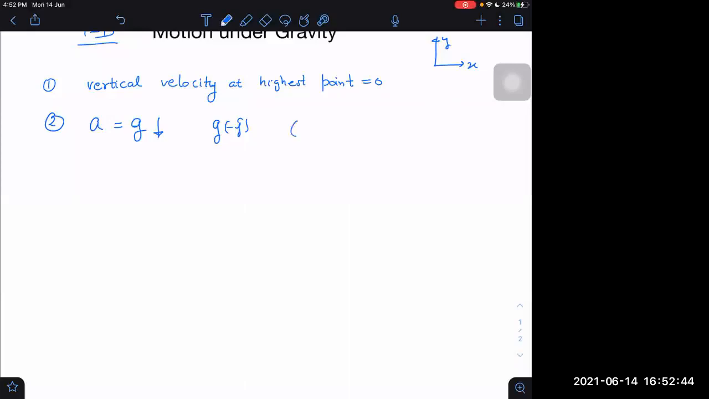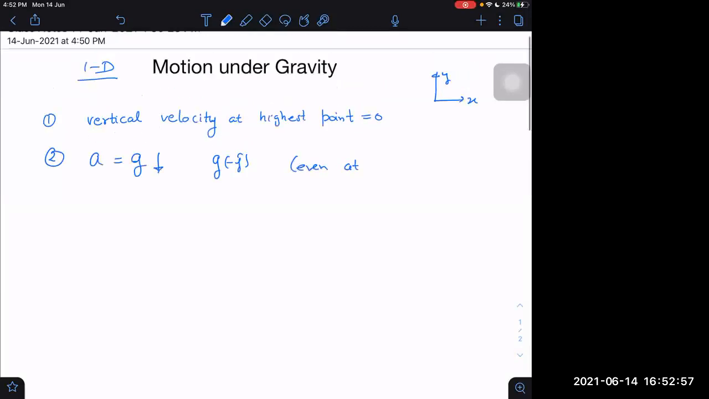Is it mentioned in the question, or do we have to take it? It is our choice. They will not ask what the acceleration is. They will just say where it is going, whether it is going down or going up. So we can find out the answers for such questions without having to worry what convention we are taking. Even at the highest point.